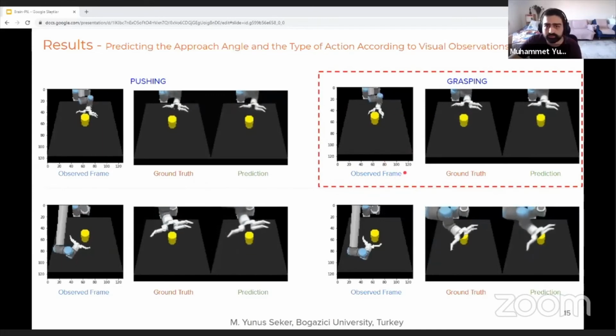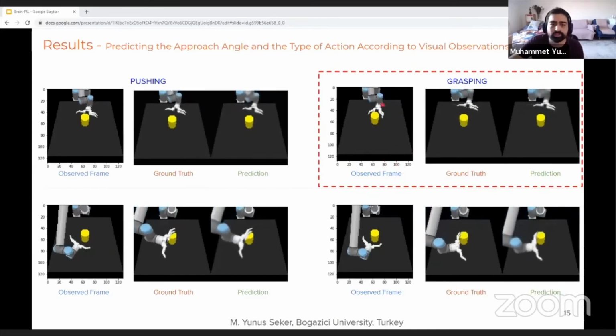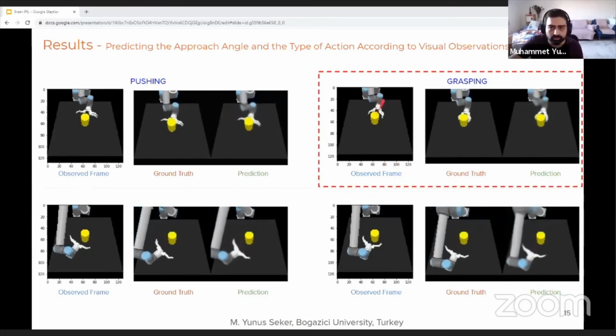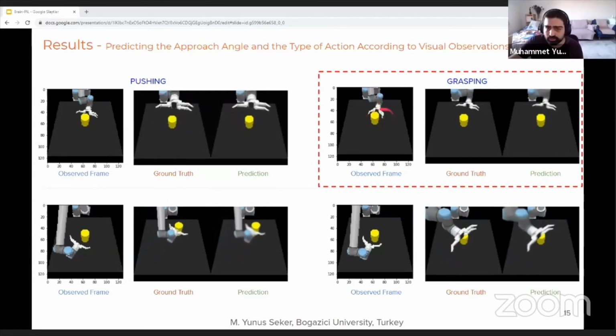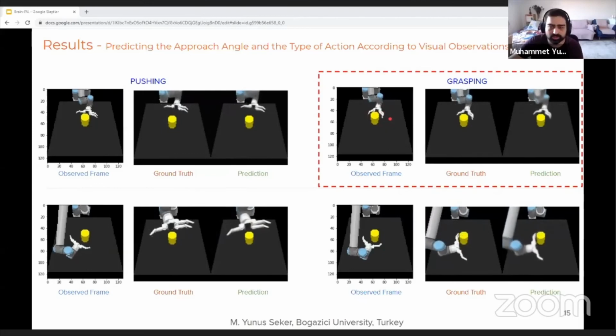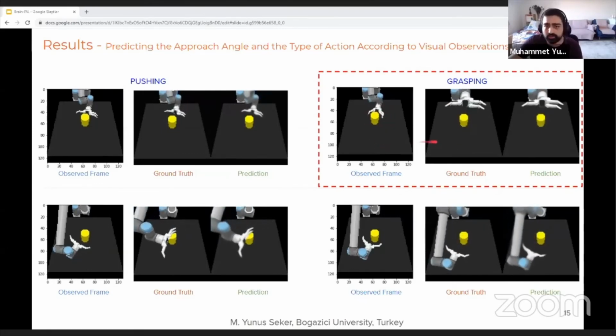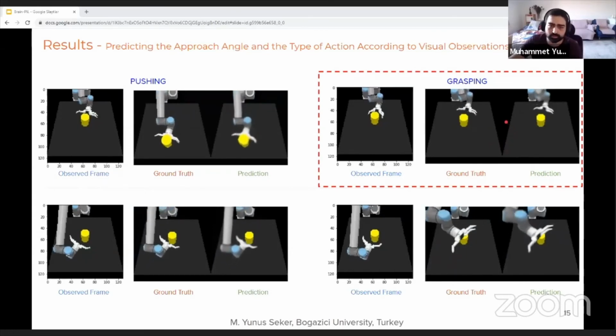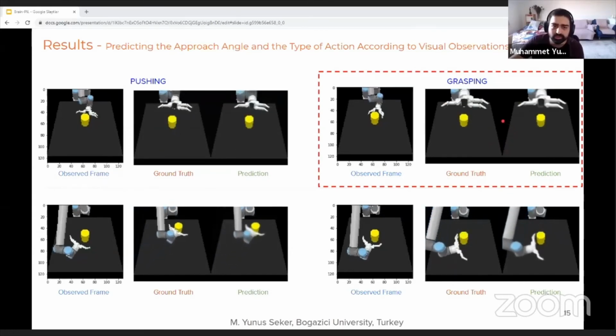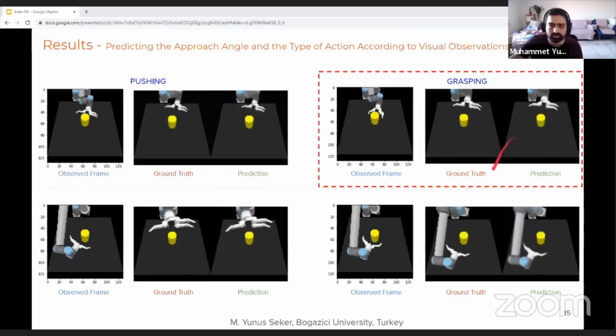On the observed frame, you can see the approaching angle of the robot is from here. And you can also see that the gripper of the robot is closing, so this indicates a grasping action instead of a pushing action. When we look at our prediction result, you can see that our system can successfully predict the angle and the grasping action, and it gives us this nice video.